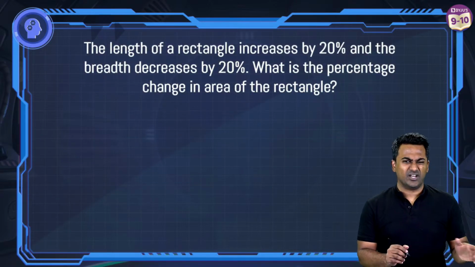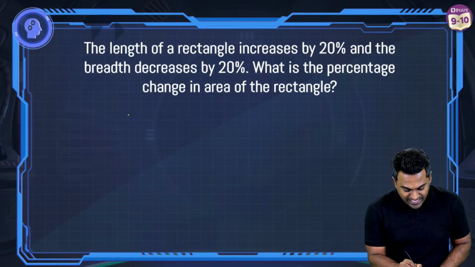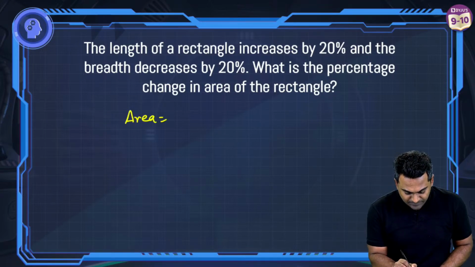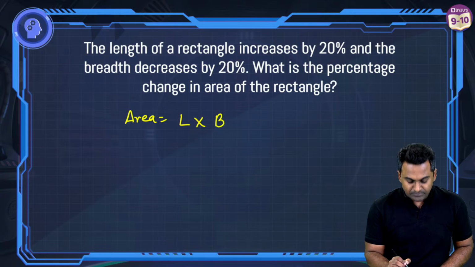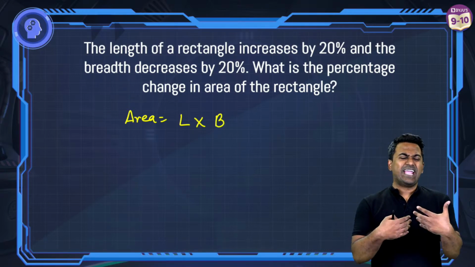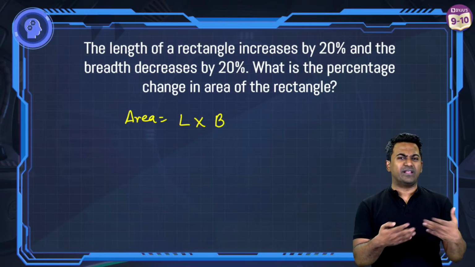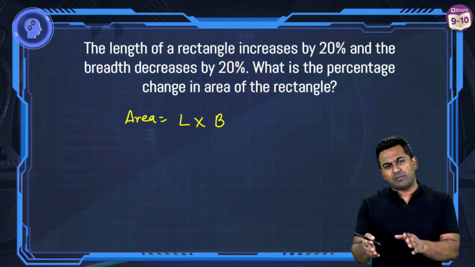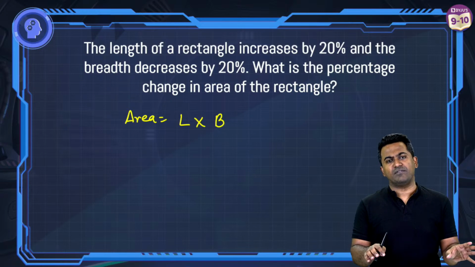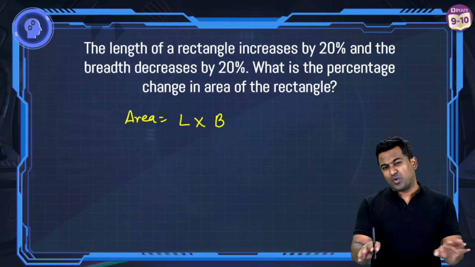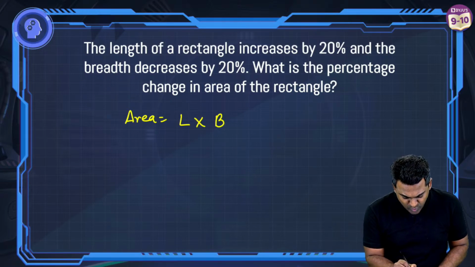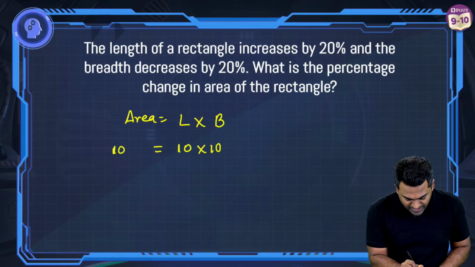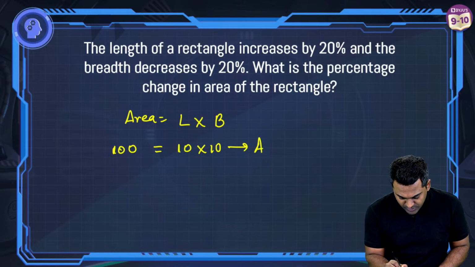Come on. First thing, do we know how to figure out the area of a rectangle? Area is length multiplied with breadth, right? Take anything. Assume length to be 10, breadth to be 10, whatever you want to. Any numbers, like length can be 20, breadth can be 30, length can be 40, breadth can be 50, 5, 4, whatever your choices are. I'm assuming length to be 10, breadth to be 10, and therefore area is going to be 100. These are my assumptions.